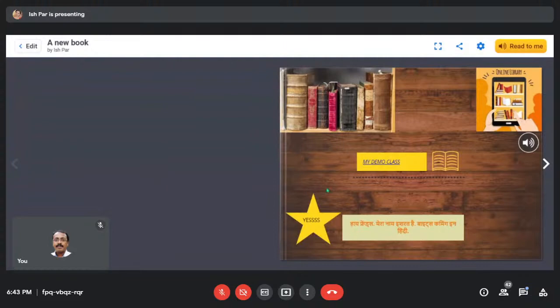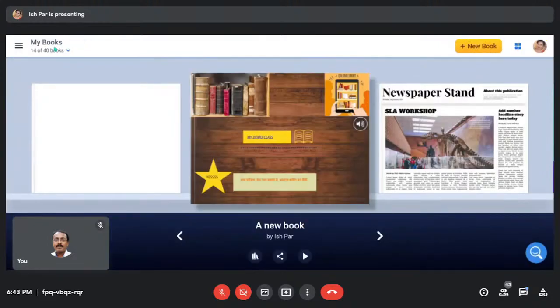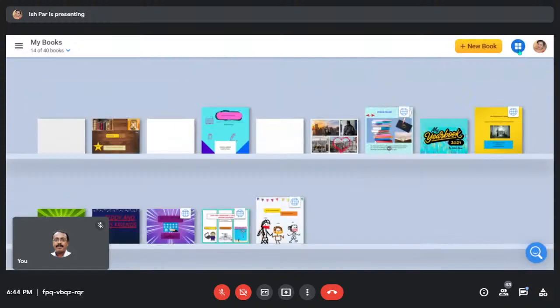Okay, now let's go back to, here is an edit option. You can edit it anytime. Now let's go to books. So this is the book I have created. It will have this edit button. Whenever you want to edit it, you can do it. You can see it has been added here.